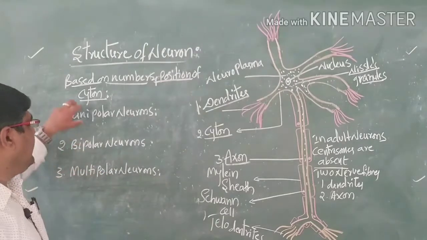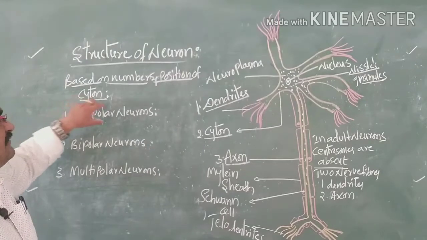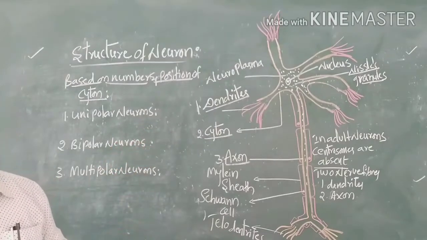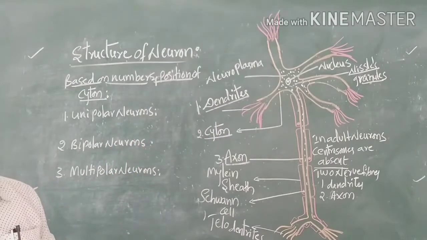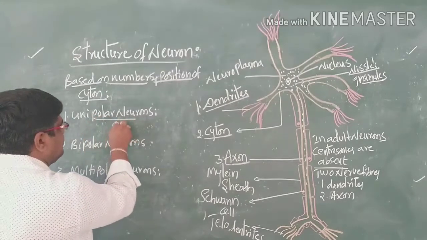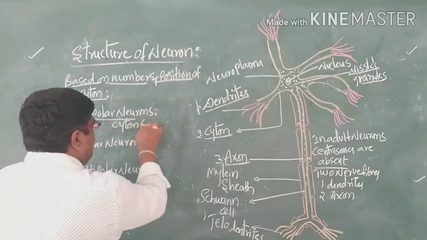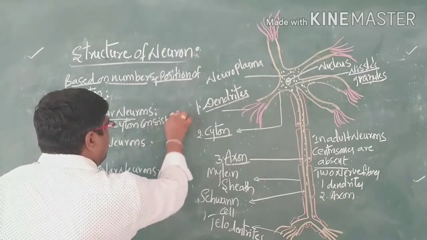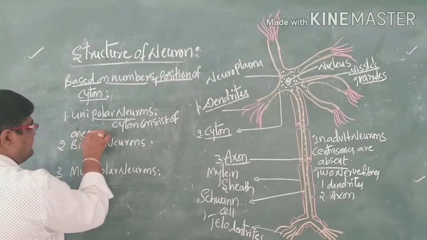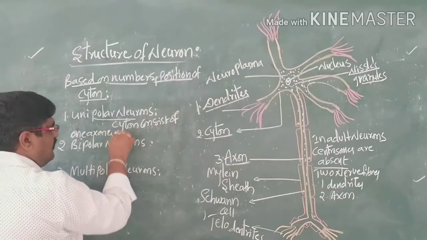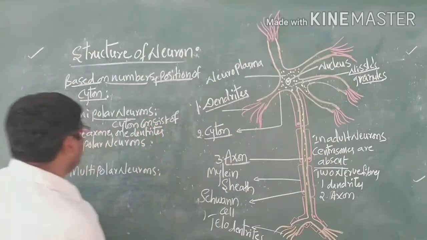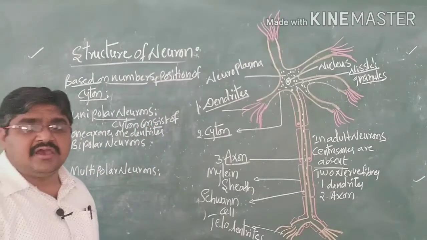The name indicates it: uni means single. If the cyton has only one process, an axon, arising from it, then it is called a unipolar neuron.